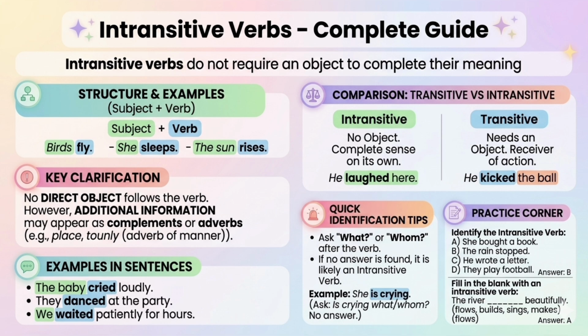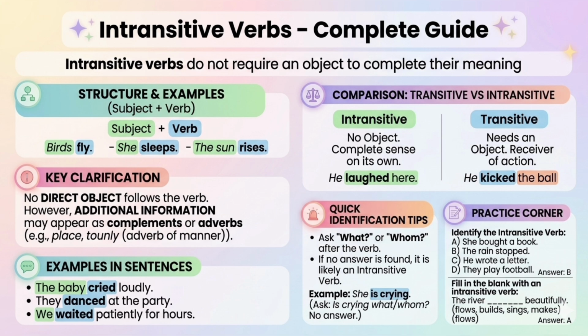Quick identification tip. If you are ever unsure if a verb is intransitive, ask yourself, what, or whom, immediately after the verb. Take the sentence, she is crying. Ask, is she crying what? Is she crying whom? Since there is no answer, the verb is intransitive.